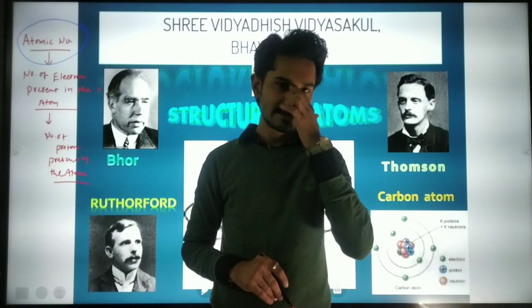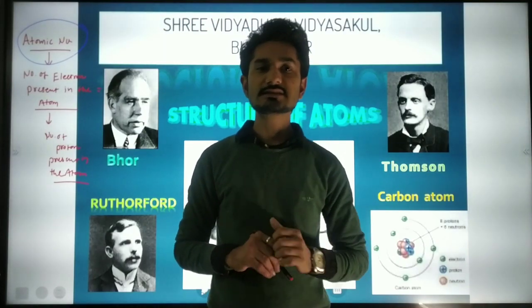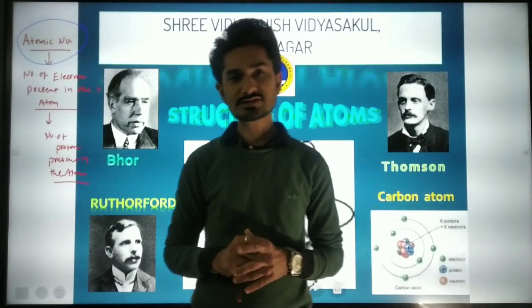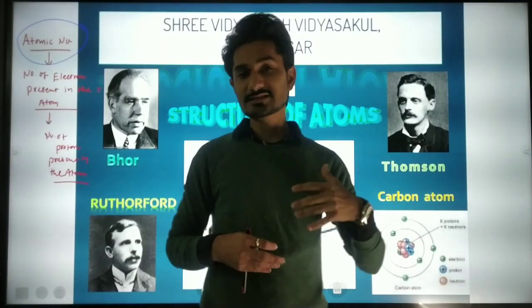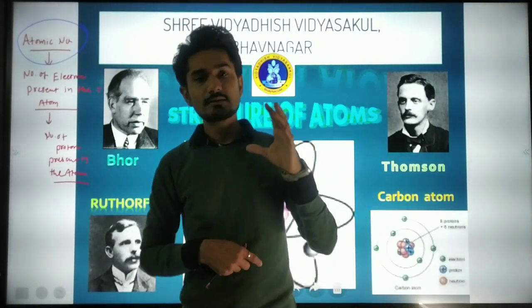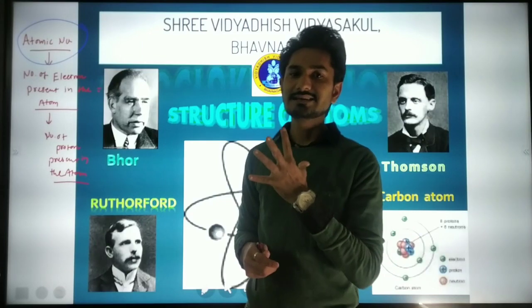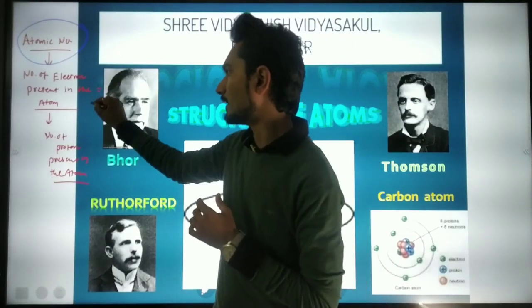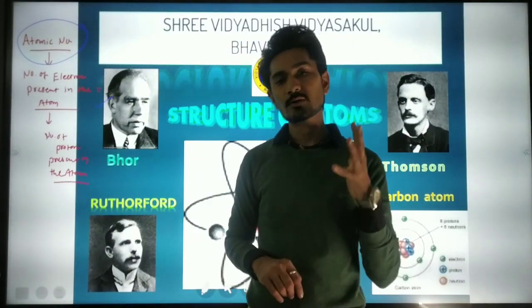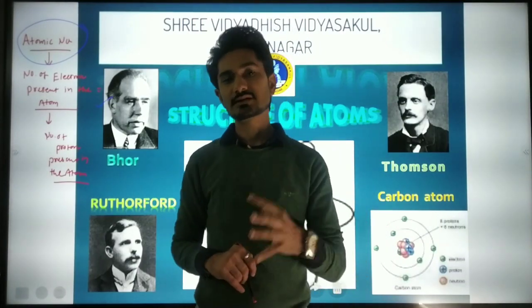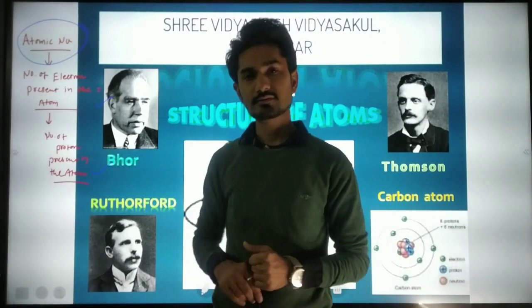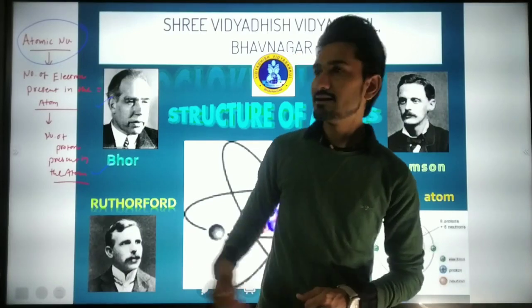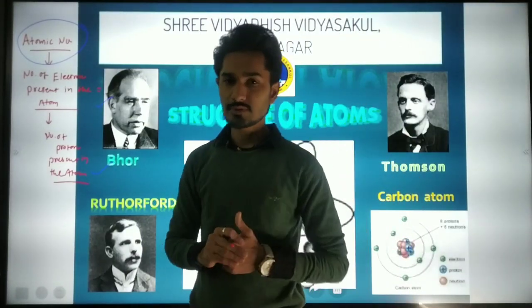For example, take hydrogen. Hydrogen has atomic number 1, which signifies that the number of electrons present in hydrogen is 1 and the number of protons present in hydrogen is 1. That gives us the basic idea regarding the atomic number.